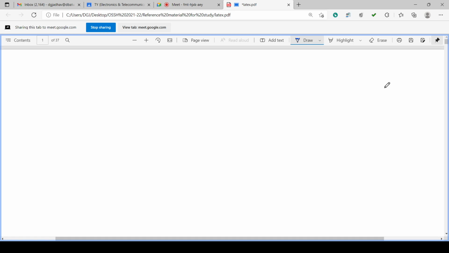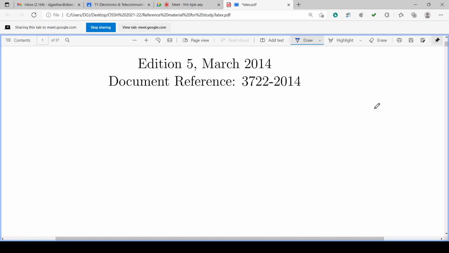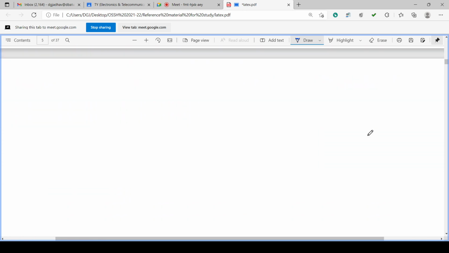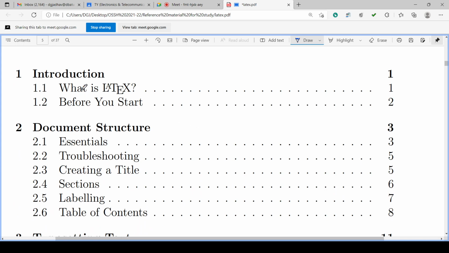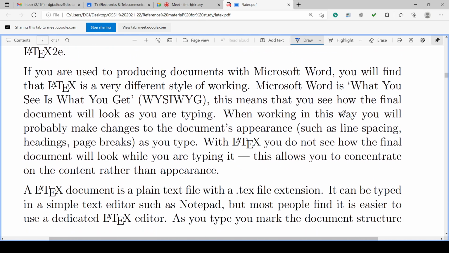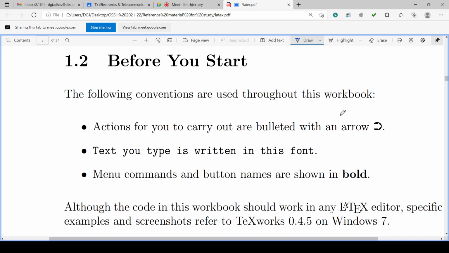What we have seen is in this LaTeX workbook. It is a very short workbook for our understanding purpose. We have discussed the details of LaTeX, the introduction of LaTeX. Then we have discussed what is to be done before starting in this particular document. This font indicates something, the bold indicates something. I have seen all this.